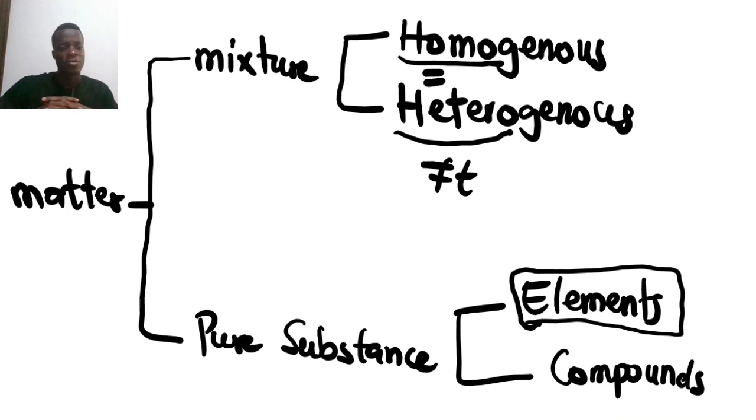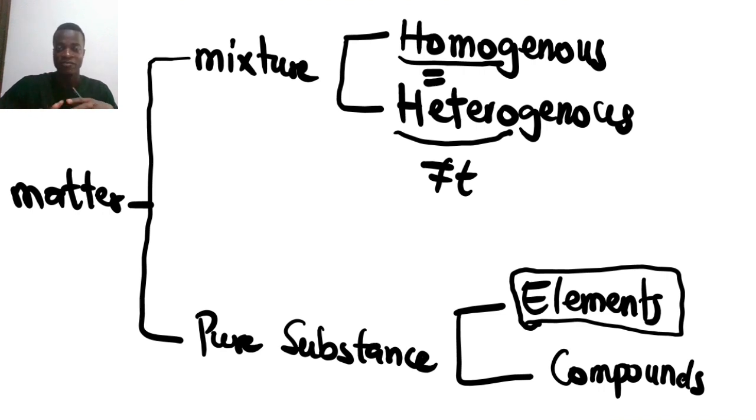But basically, you have to understand the basic classification of matter based on composition. They may come as mixtures and they may come as pure substances, right? Mixtures and pure substances. So the assignment for this particular topic will be given to you at the beginning of the next video, so that you can look at it and try to solve it before we continue.